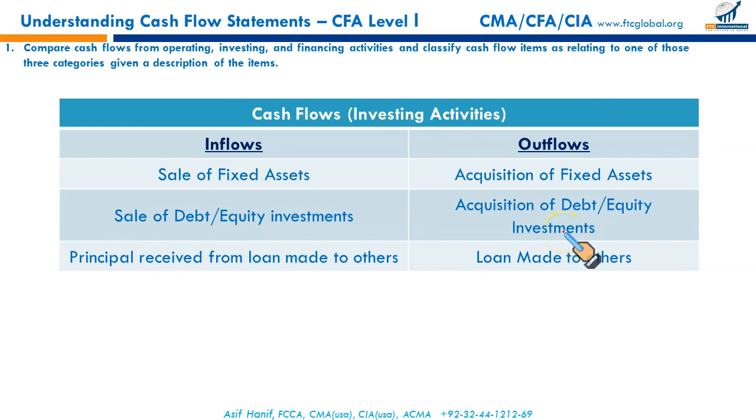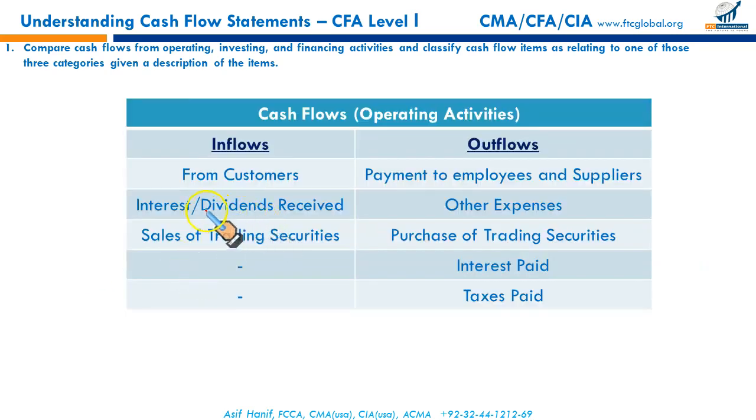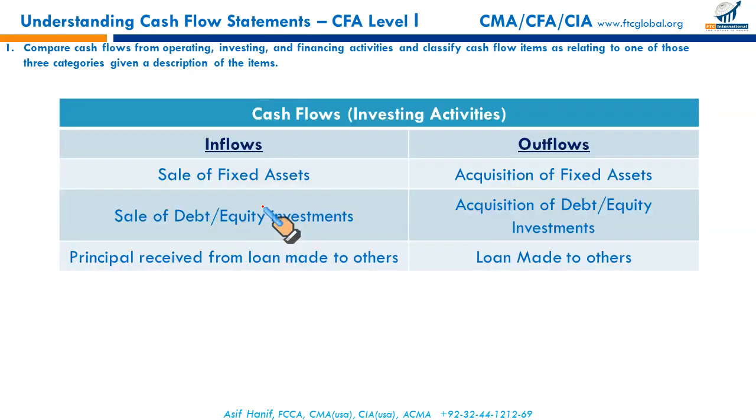During the course of business operation, a business may lend money to others. It is not an operating outflow, because this is not our job to lend money unless we are a bank or a financial institution. So a loan made to others is an investing outflow, and when the principal of this loan is returned to us, it's an inflow. Remember, this is principal. Interest received on a loan made to others will come as a part of your operating inflow.